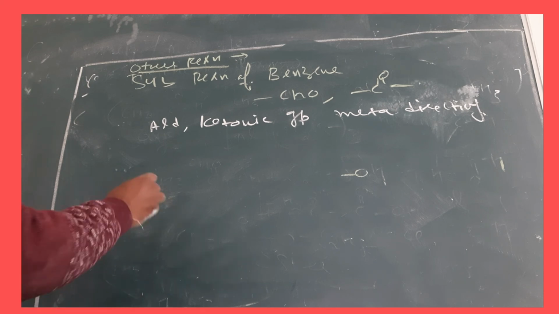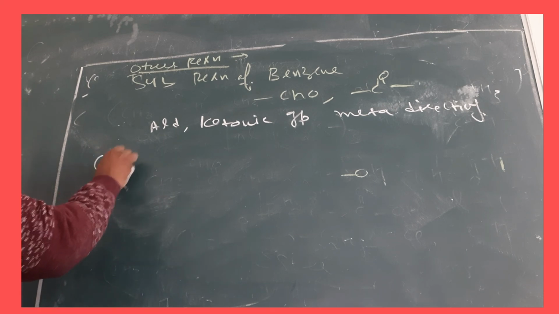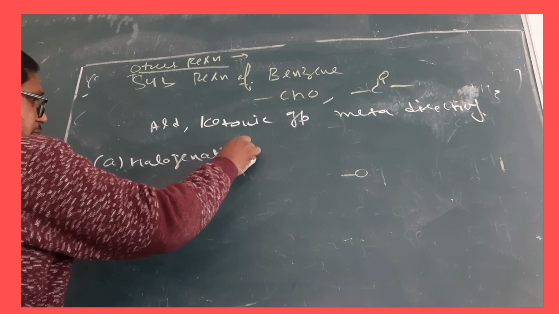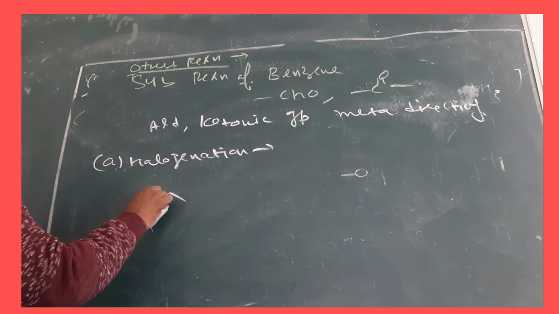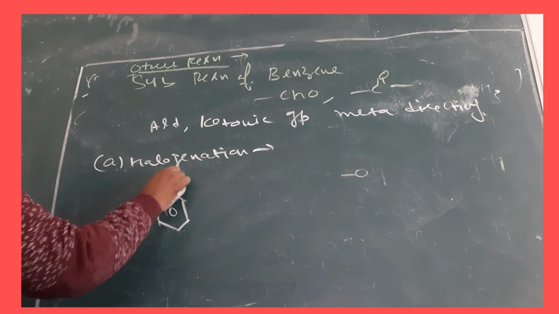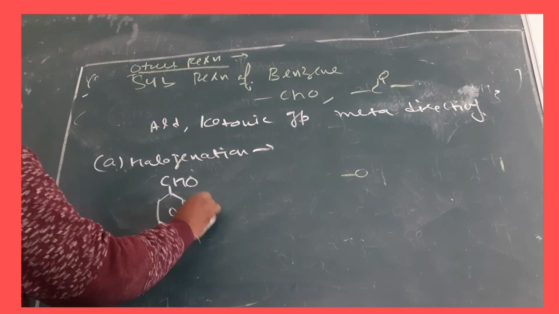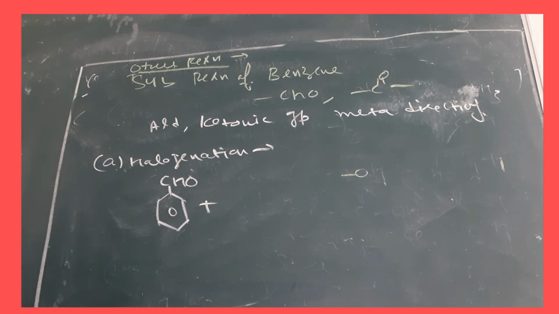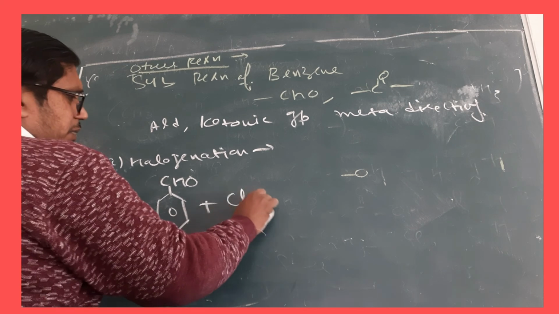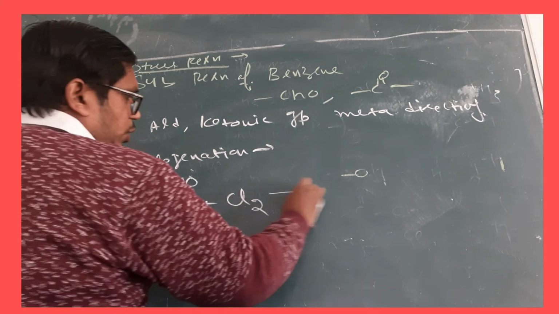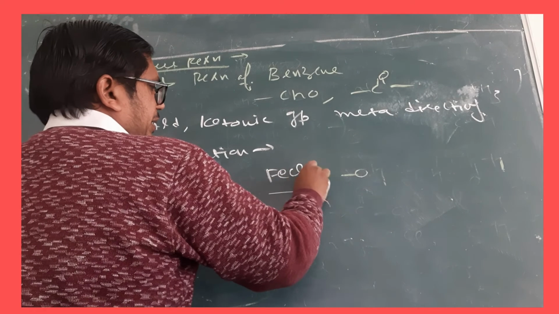First of all, I am doing the halogenation. This is the aldehyde group. When it undergoes halogenation with Cl2 in the presence of FeCl3, what will be the product?